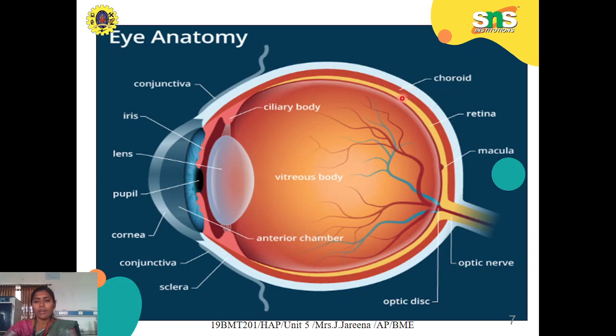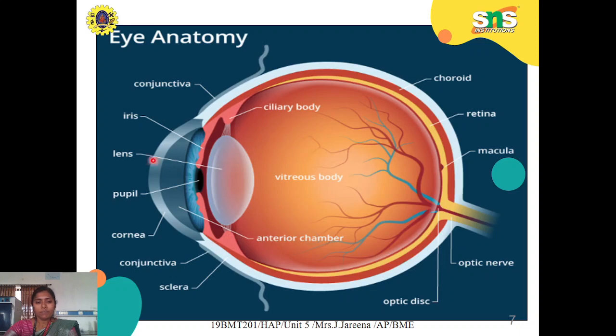This choroid layer is the middle layer. It is supplied with so many blood vessels, and in front the choroid is attached to the ciliary body. On one side the ciliary body supports the lens, and on the other side it supports the pupil. The black colored part is the pupil, right?